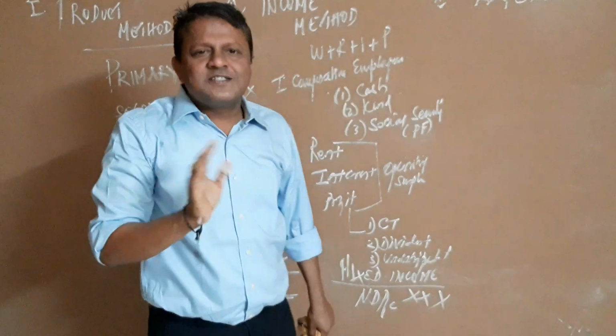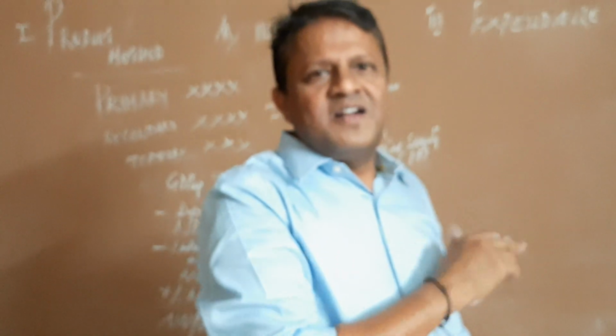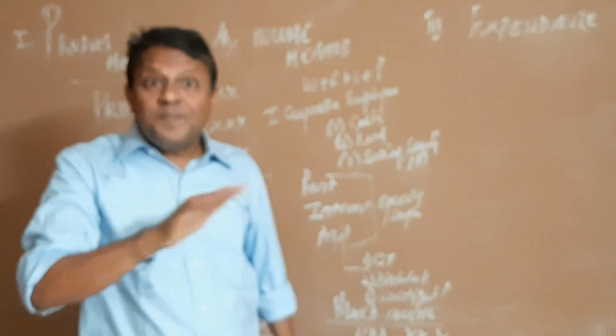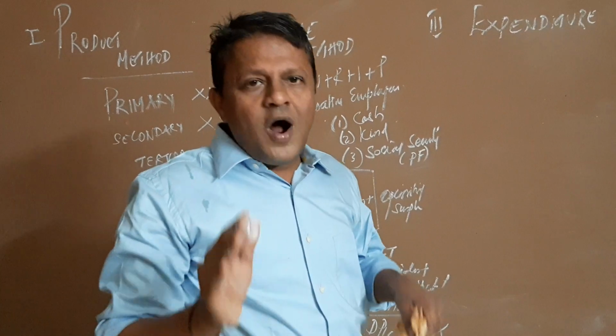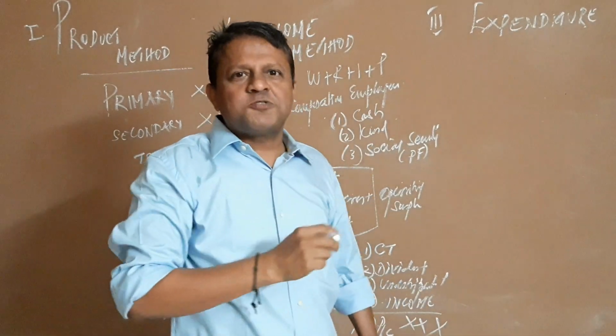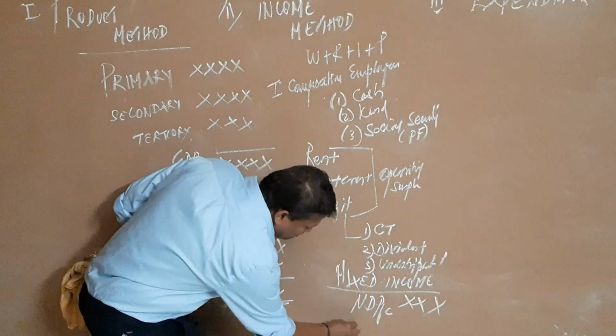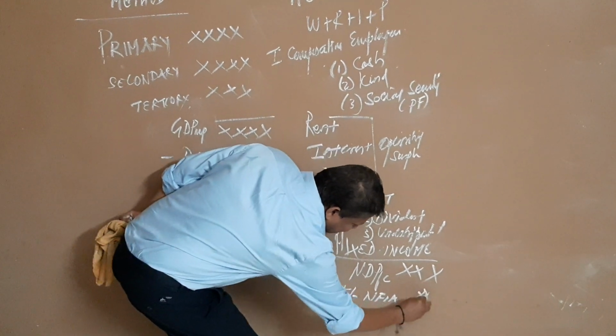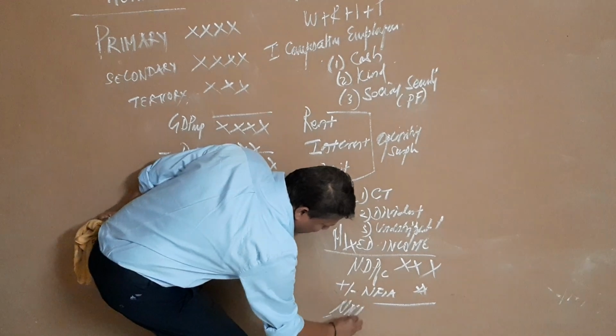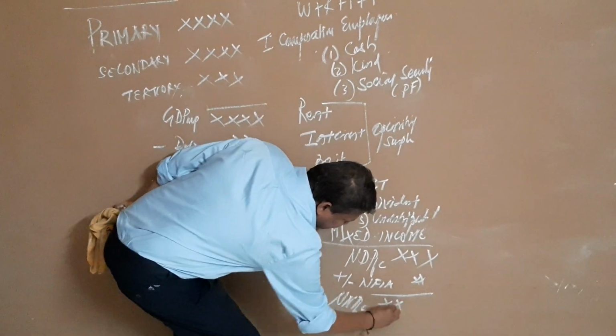The question of GST doesn't arise here. This is the income method. No taxation, nothing. No depreciation here. So what actually will come? The adjustment of NFIA. So plus or minus NFIA, you get the final one, the NNPFC.